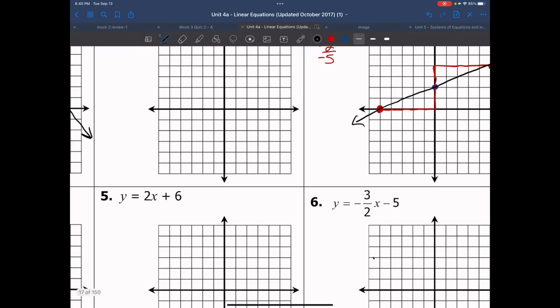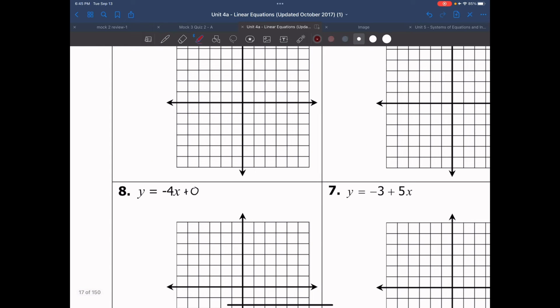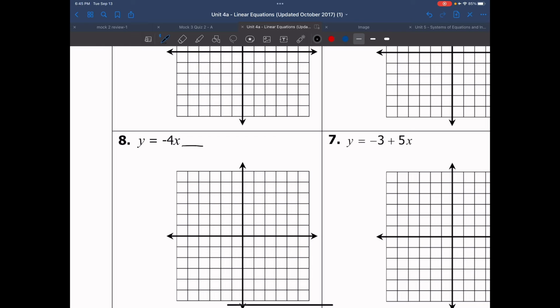Let's look at another example of graphing here. Let me erase this actually. So if I have negative 4x, notice that I don't have a y-intercept here. That means I have plus 0, which means my starting point is at the origin, at 0. My slope here is negative 4, but I want to make sure it's over 1. So that means I'm going down 1, 2, 3, 4, and to the right 1. And there it is. I can draw my line through my points. And there's my graph.